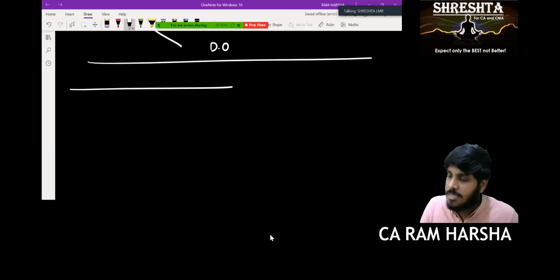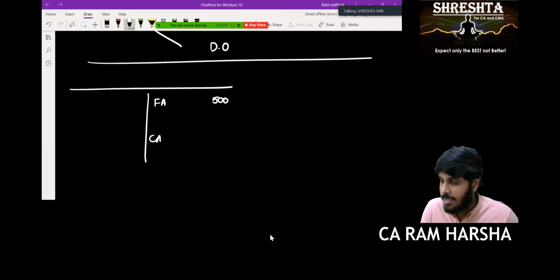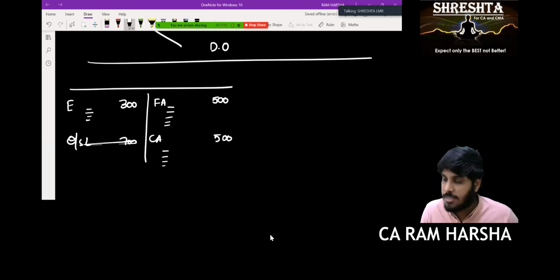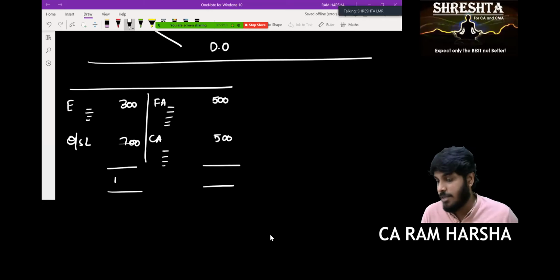Fine. There is a balance sheet. Fixed assets are some 500 crores. Current assets are some 500 crores, which consists of so many sub-items. Equity consisting of so many items, some 300 crores. Outside liabilities altogether 700 crores. So that is how the balance sheet of the company is 1000 crores. Now Sandhya, are you there?